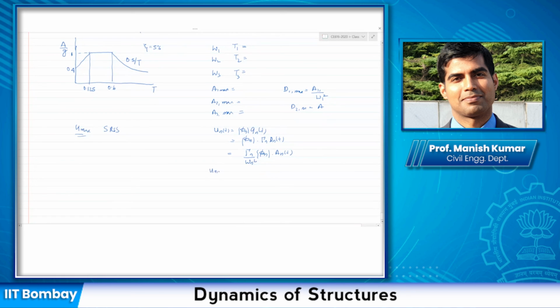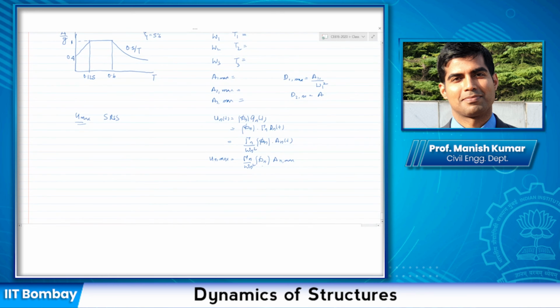Now, if you want to find out u max, you don't even need to calculate d1 max. Just do this. You know gamma n, you know omega n square, you know phi n. Just find out an max for each mode. Once you know u1 max, u2 max, u3 max, use SRSS as u1 max square plus u2 max square plus u3 max square to get an approximation of the total maximum displacement.